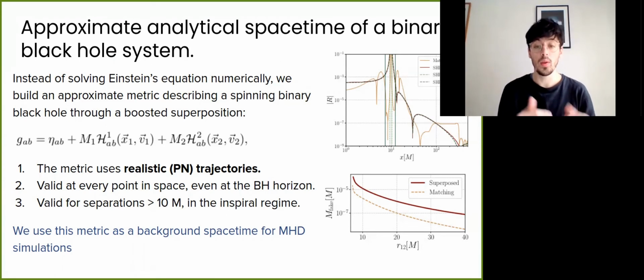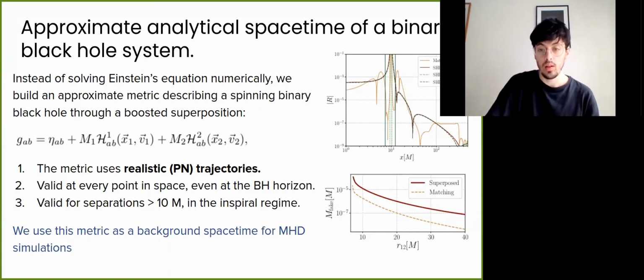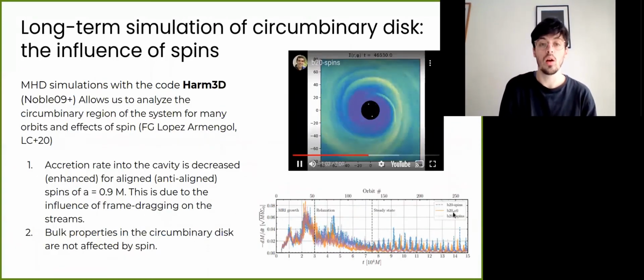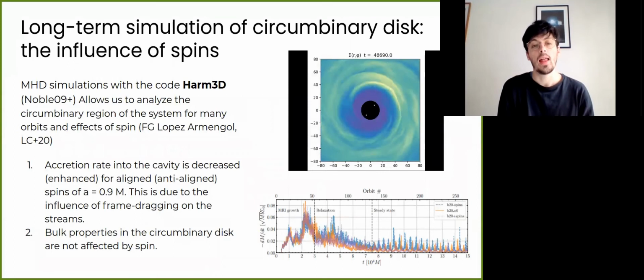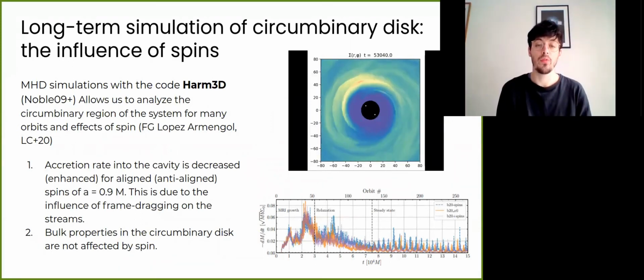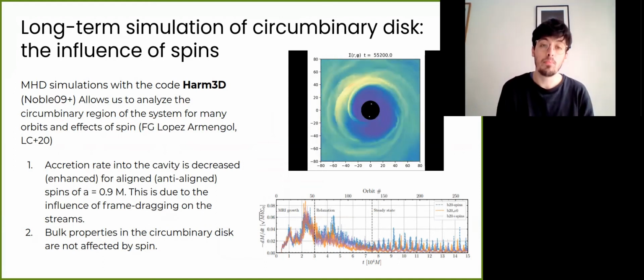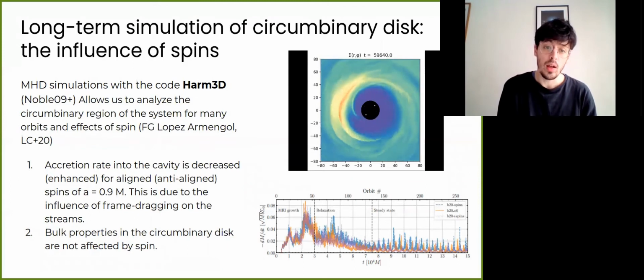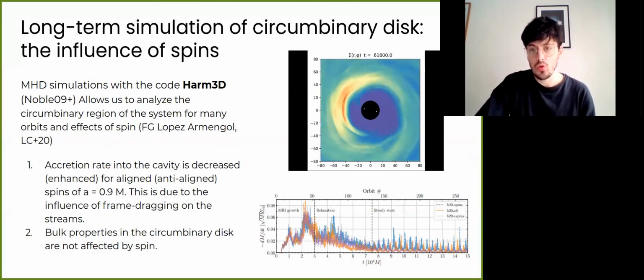So in the first work, we tested this metric. We saw that it's a good approximation of Einstein's equations. And then we take this metric and we put it on an MHD finite volume code. We use HARM 3D. And we analyze how is the circumbinary disk accretion into a binary black hole when the black holes have spin. And so in this work, led by Federico Lopez Armengol, we found some usual characteristics of the system found in other works.